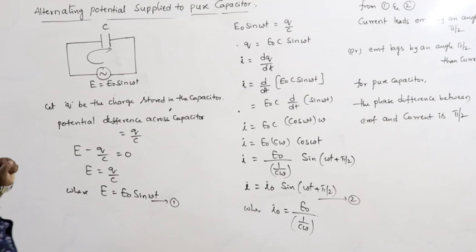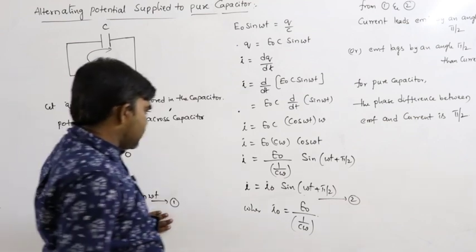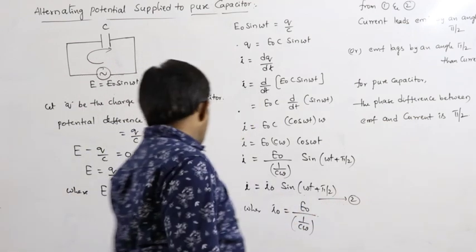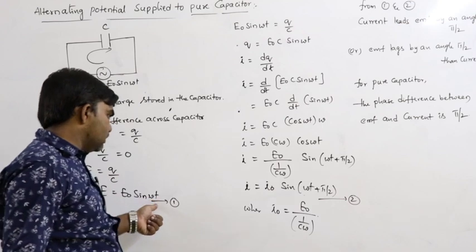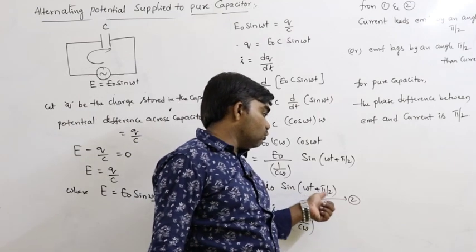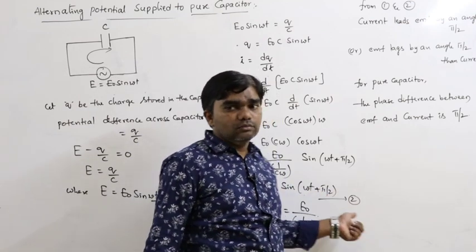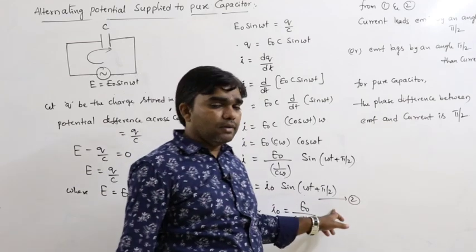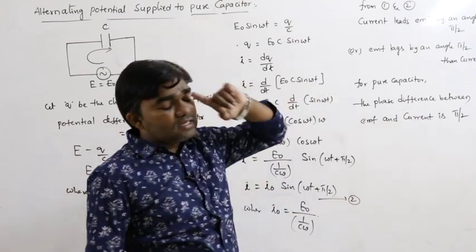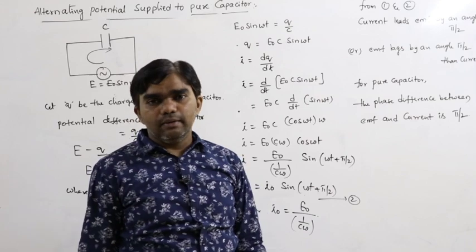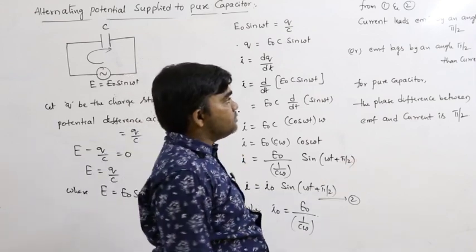So, this is the situation. We are comparing equations 1 and 2. In equation 1, it is only sin omega t, but here it is sin of omega t plus pi by 2. So, definitely current leads by an angle pi by 2, or EMF lags by an angle pi by 2.